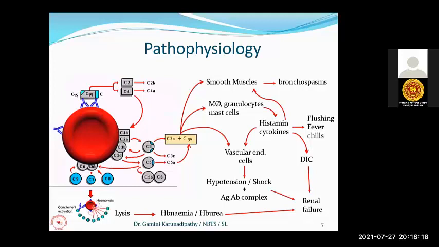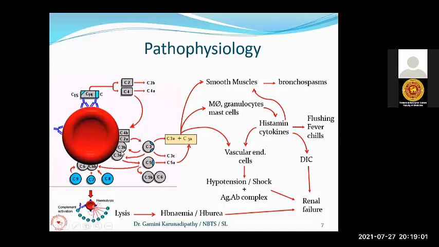Right. Now I am coming to the pathophysiology in the intravascular acute hemolytic transfusion reactions. Now you can see there is a red cell. Now antibodies are attacking the antigen on the red cell membrane. Then they can activate the complement first component C1. Then it will go through C2, C4, C3, C6, C7, C8, C9. Ultimately, there will be a formation of the membrane attack complex, and as a result, there will be a hole formation and cause the lysis of the red cell in the intravascular compartment.